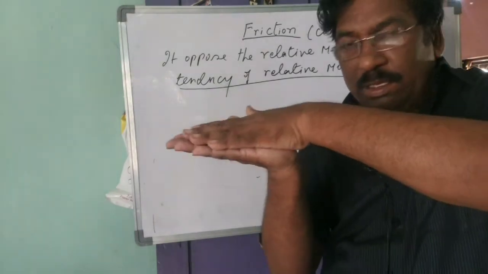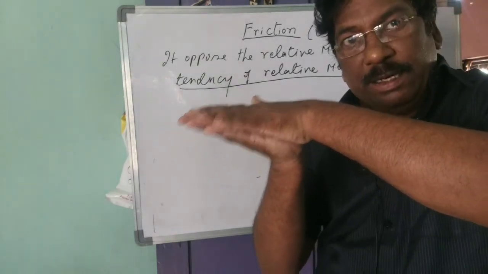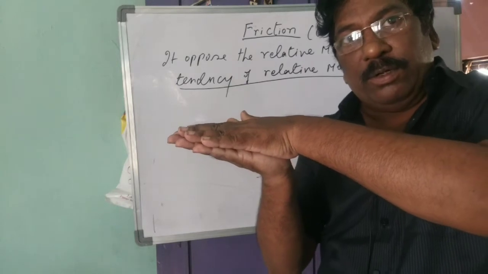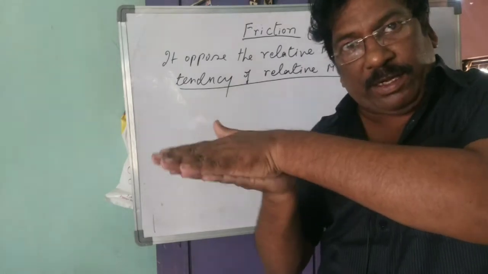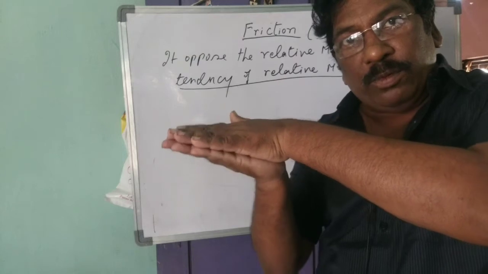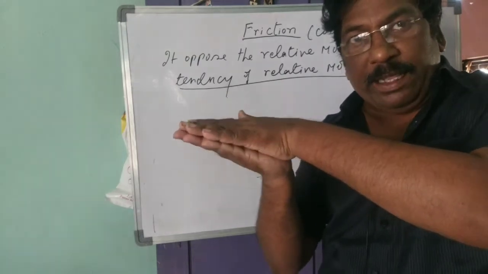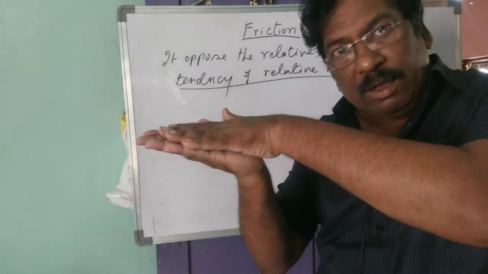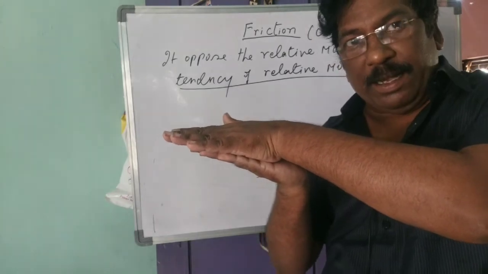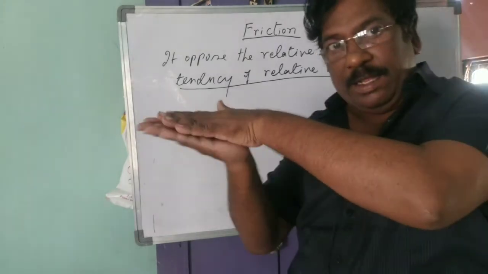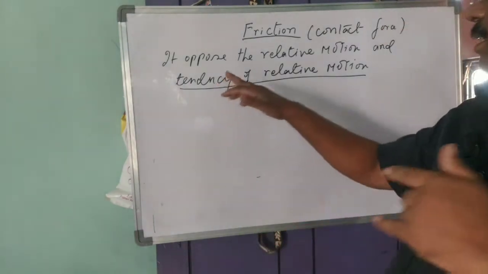Tendency means the body is at rest. Now you are applying a force on it. You are ready to move, but not moving. At that time, whatever force you apply, the opposite force comes at the contact surfaces, and that is called tendency.